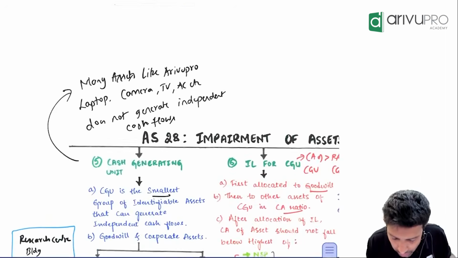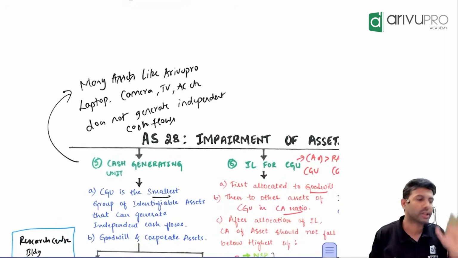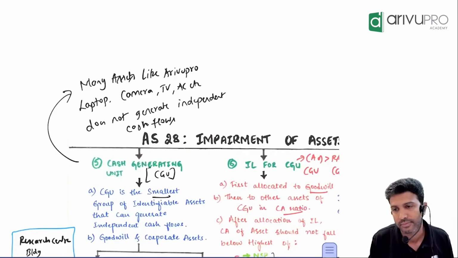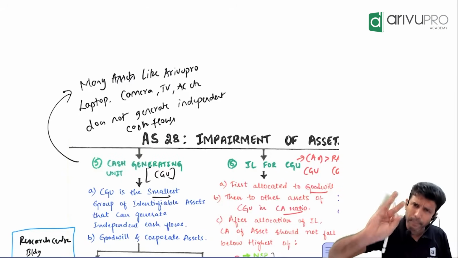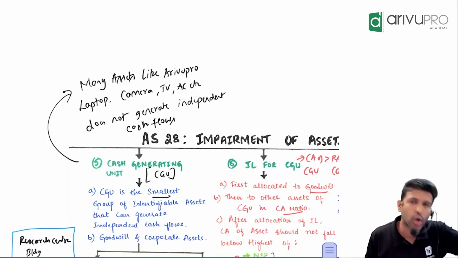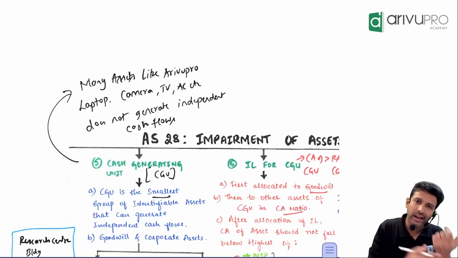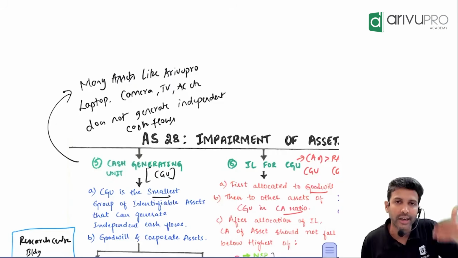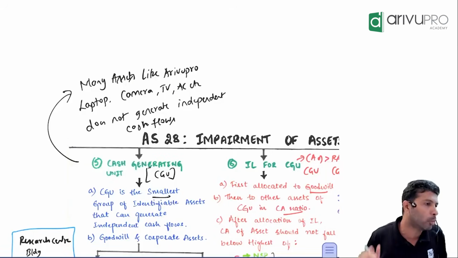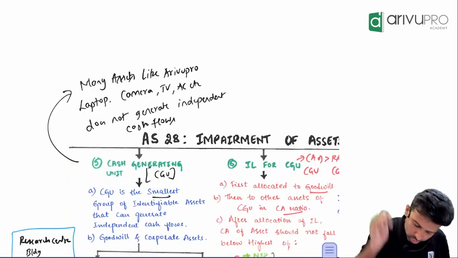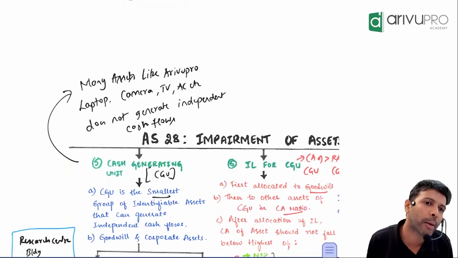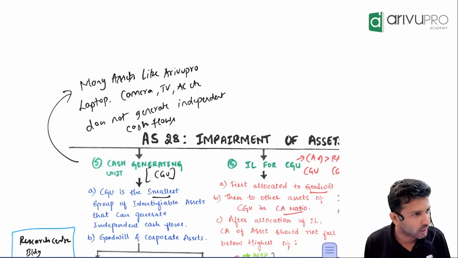Do it at group level. That group only we call a cash generating unit, or commonly known as CGU. CGU is nothing but you're doing impairment check, but not for an individual asset, but for a group of assets. Because there are many assets, they don't generate independent benefits. But when they are used together as a group, they will generate benefits. So now we are talking about group level, the CGU. Any problem or okay?